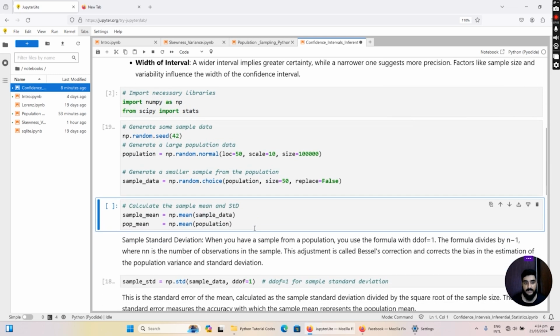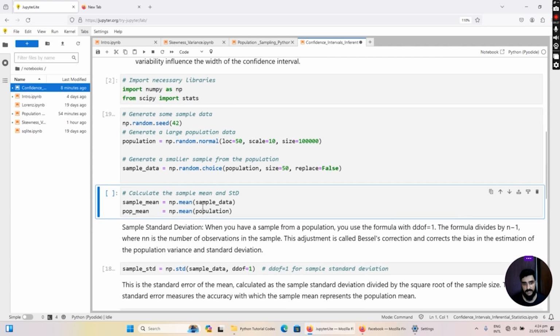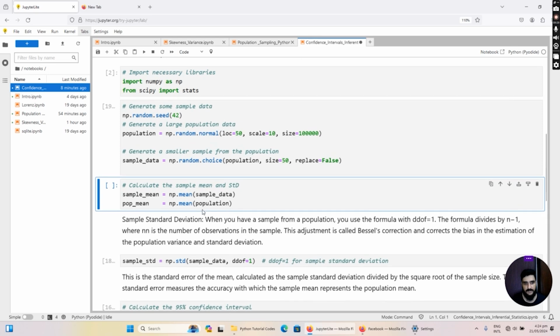Now once you have done that, let's move on and calculate the mean of sample data and population data. And it's quite easy to do. You will simply call the NumPy library, and then you're going to use the method mean, and then within those round brackets you are going to pass the input argument, which in our case is the sample data and the population. We are going to initialize variables named sample_mean and pop_mean. Pop means population mean, and we are using this method to calculate the mean. So now you have calculated the mean.